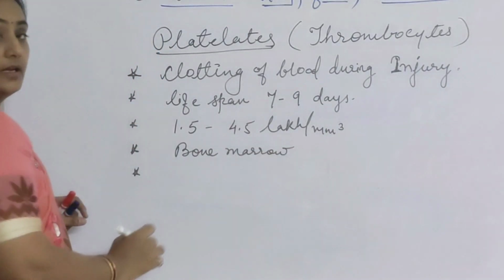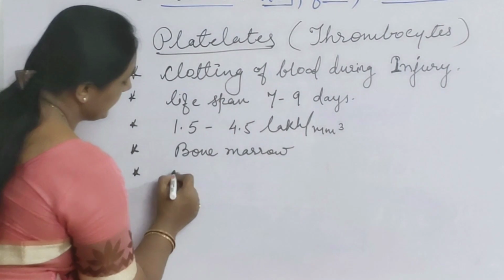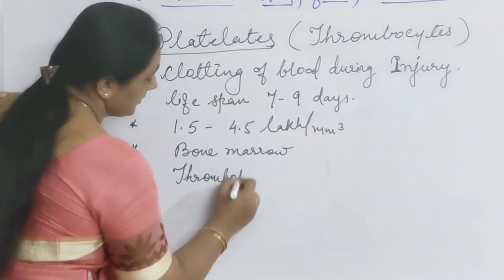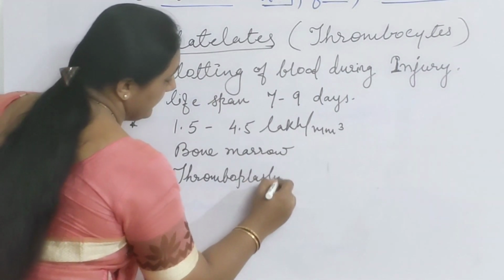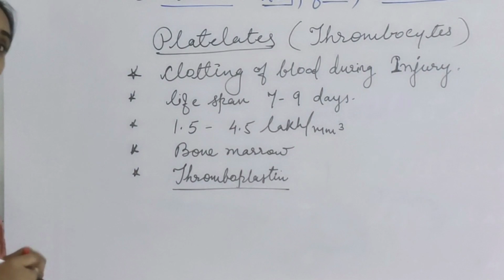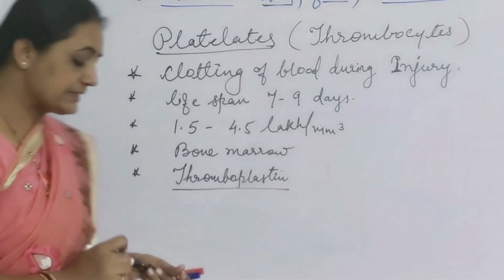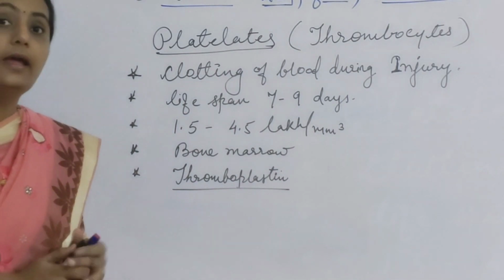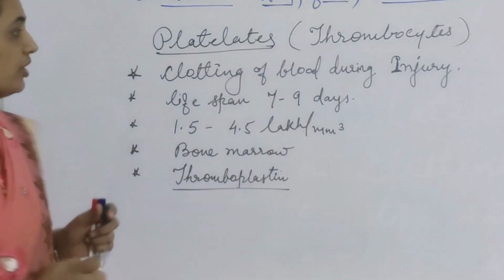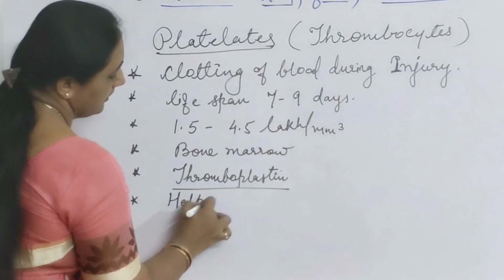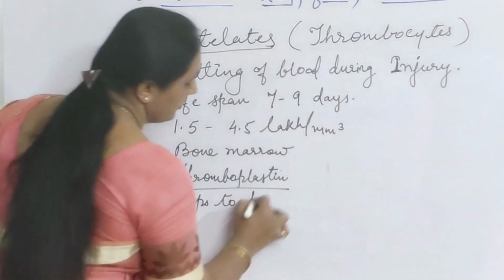During injury, when these platelets get injured, they secrete thromboplastin. This is a chemical and has a coagulating factor, because of which, as thromboplastin is released, platelets are able to clot the blood and prevent the loss of blood. The basic part is that it helps to prevent loss of blood.